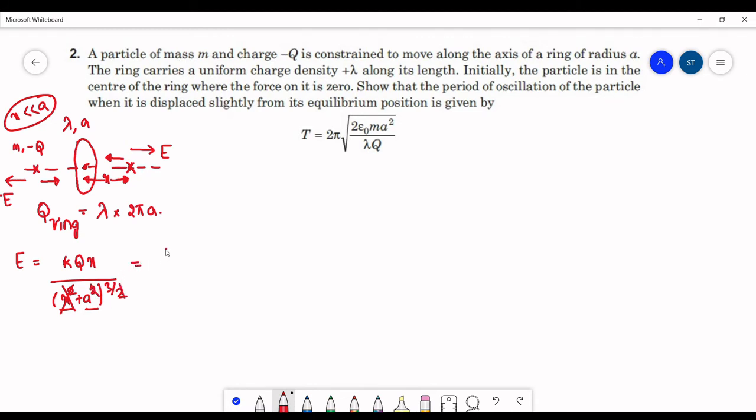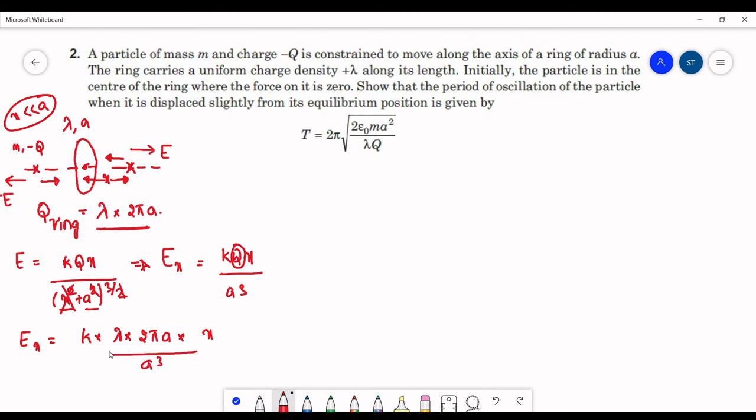So in the given situation, we can write the electric field due to the ring at a distance x from its center as kqx upon a cube. Here q is the charge on the ring. The charge on the ring we have just calculated. Substitute the value here. So here Ex will be equal to k into the charge on the ring, lambda into 2 pi a, into x upon a cube.